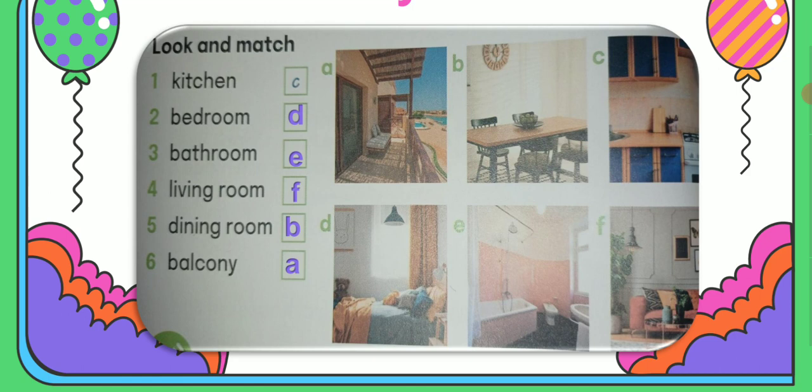Number 4, living room. We are sitting there and watch TV. Dining room, we sit there to have our breakfast, our lunch, our dinner, and we eat there, right? Number 6, balcony. On the balcony, you can sit there and watch, for example, people, and we can watch other places, and we can breathe fresh air, okay?